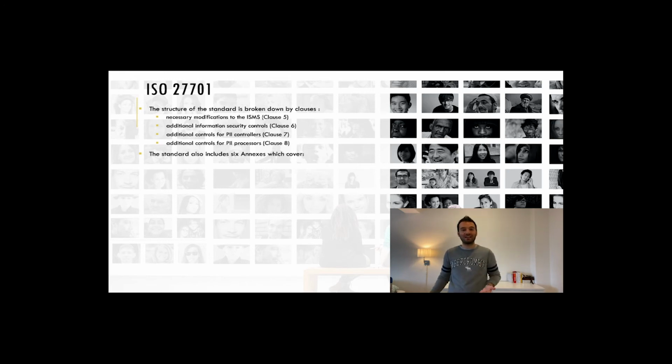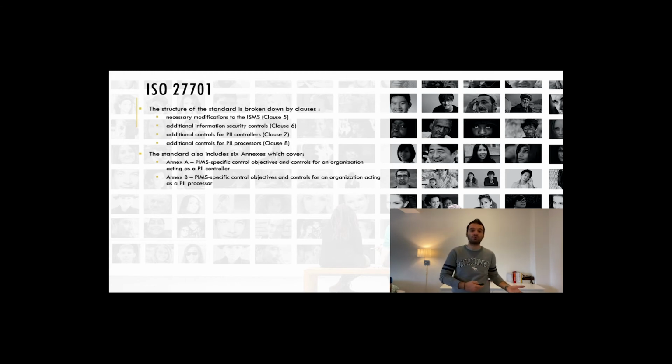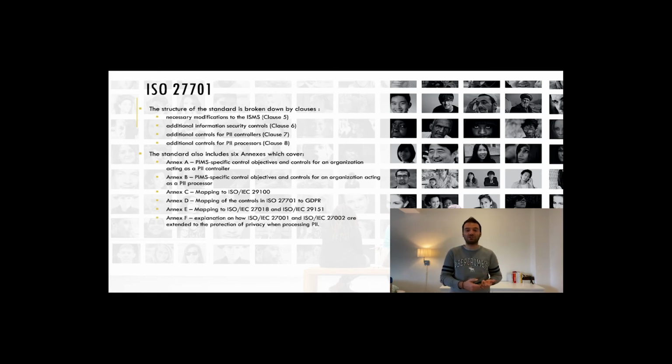The standard also includes 6 annexes, which cover Annex A, PIMS specific control objectives and controls for an organization acting as PII controller. Annex B, PIMS specific control objectives and controls for an organization acting as a PII processor. Annex C, mapping to ISO 29100. Annex D, mapping of the controls in ISO 27701 to the GDPR. Annex E, mapping to ISO 27018 and 29151. And Annex F, explanation on how ISO 27001 and 2 are extended to the protection of personal data or